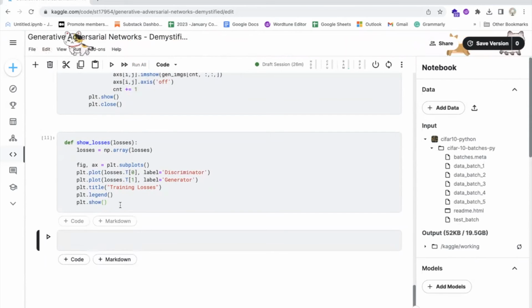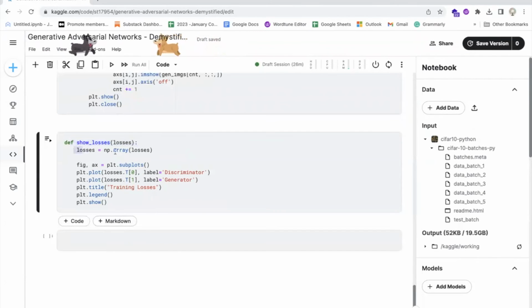This code defines a function called show_losses that displays a plot of the discriminator and generator losses during the training process of a GAN model. The function takes a list of tuples, losses, as input, where each tuple contains the discriminator loss and generator loss for a single training epoch. The function first converts the list of tuples to a numpy array using np.array(losses).